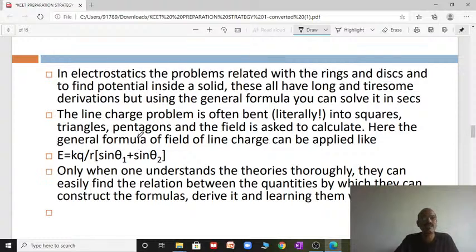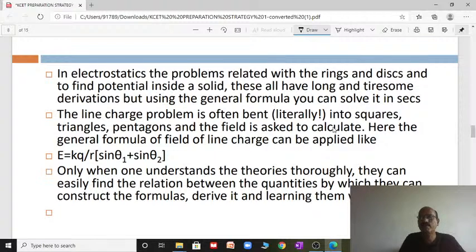Then especially the line charge problem, which is often bent into a square, triangle or pentagon, and the field is asked to be calculated in these areas. Here the general formula for the field of a line charge is very helpful.